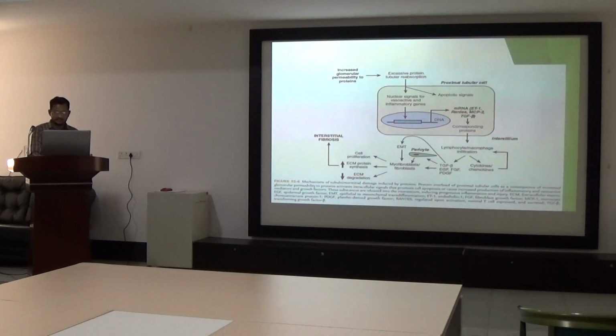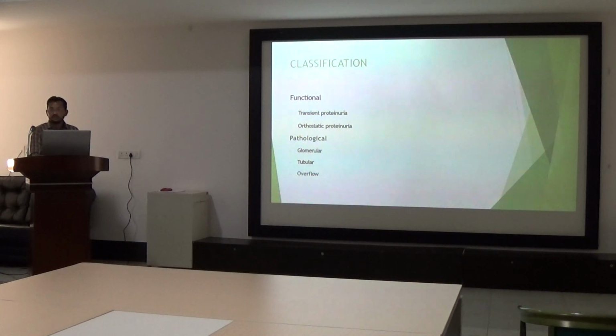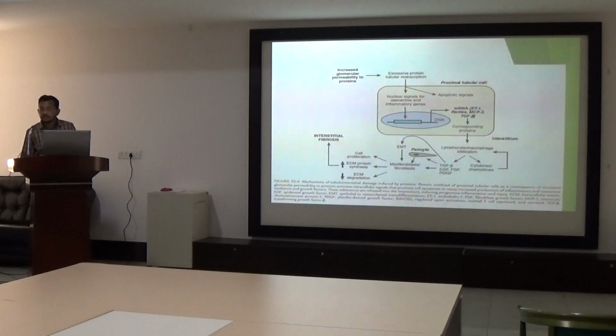and progression of CKD. Is there any correlation between the degree of proteinuria and fibrosis? See, if you say 300 milligrams of protein or 30 milligrams, then we say type 1, type 2, type 3 proteinuria. Yes.